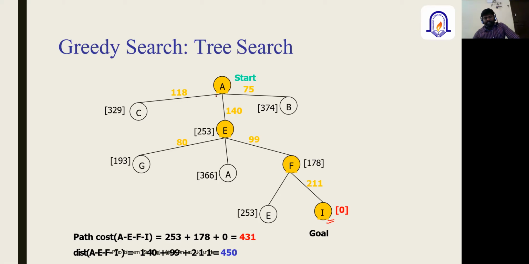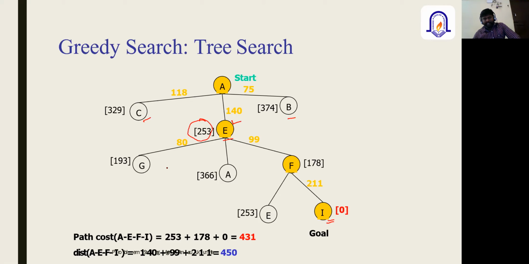So when we consider this greedy search algorithm, first it goes from A to E, because out of the three children, C, E, and B, this has the smallest value, so it is expanded first.